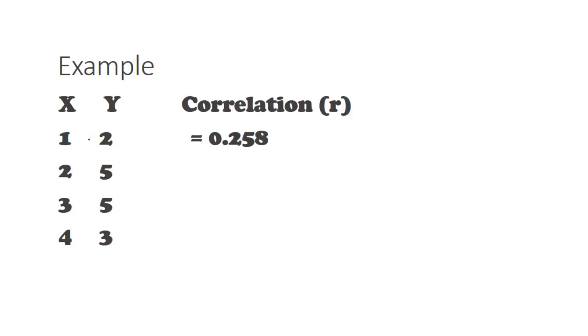So here's another one. Now we have 1, 2, 3, 4. We've got 2, 5, 5, 3. That is twice. That's a little more than twice. That's a little less than twice. That's not even one-fourth. So if we look at this, we go, hey, it's not much of a relationship. I can't predict y from knowing x, and I get a correlation coefficient that's pretty close to 0. 0 means no relationship, so 0.25 means there's hardly any relationship, but there's maybe a little relationship.